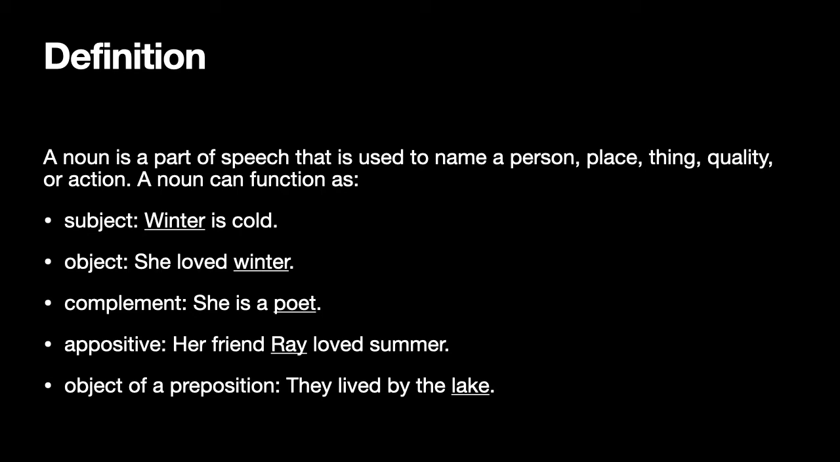And in the fifth sentence, we can see how a noun functions as the object of a preposition. They lived by the lake. Lake is the noun and lake is the object of the preposition by. Where did they live? They lived by the lake. So it is the object of the preposition by. We will study prepositions in more detail later. But for now, we see what are the different ways in which a noun can function in a sentence. It can function as the subject of the sentence, the object of the sentence, a complement, an appositive, or the object of a preposition.